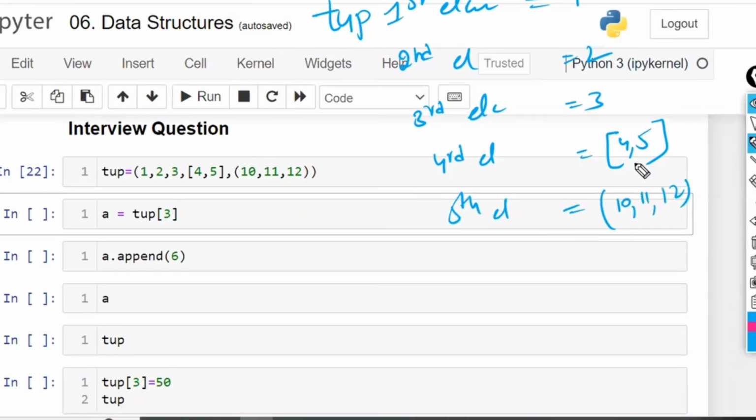Exactly. Now, is 5 a tuple element or a list element? This is the interview question. 5 is a list element, not a tuple element. List of 4, 5 is a tuple element, but individually 4 and individually 5, both of them belong to the list elements. They are not called tuple elements. If you ask only 4, it is a list element, not a tuple element. List of 4, 5 is the only tuple element. Is that clear? That is the most important point.